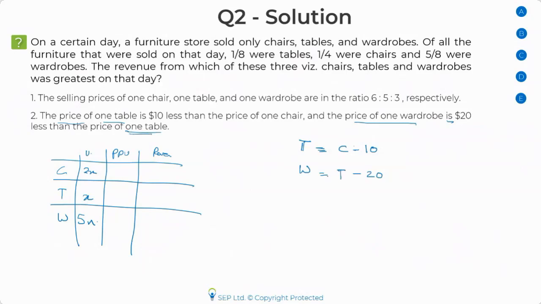Okay, so I can even set up my equation like this. Okay, now think about it. I need the price per unit. I don't have it. What I have is a relation, C expressed in terms of T, W expressed in terms of T. So what you can infer is that, okay, if I assume my price per unit for the table as say T, then I can say the price for a chair is T plus 10, and the price of a wardrobe is T minus 20. Any doubts here? Any questions? If you have, please feel free to ask.